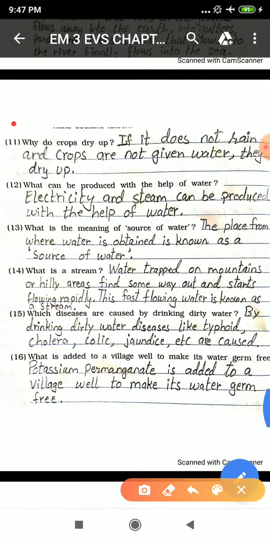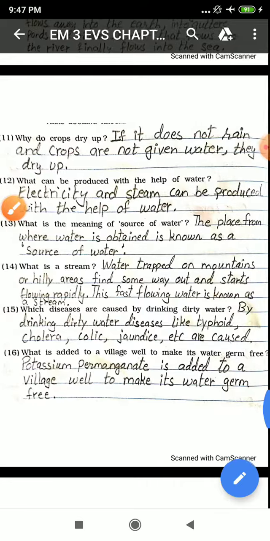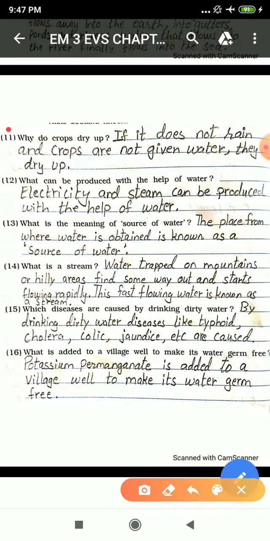Okay, now the 11th one. Why do crops dry up? If it does not rain and crops are not given water, they dry up. So students, as I told you, each and everything needs water, and if crops don't get water, they'll dry up. So crops are given water.